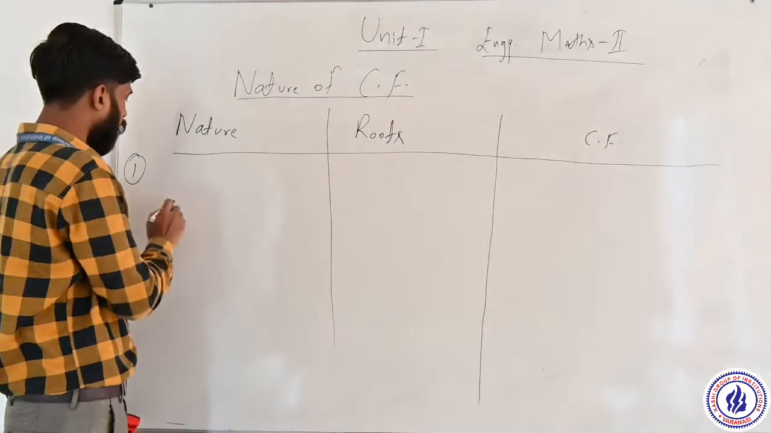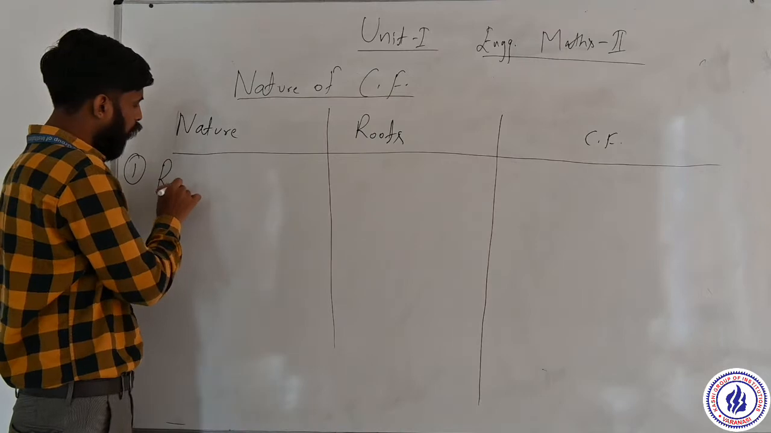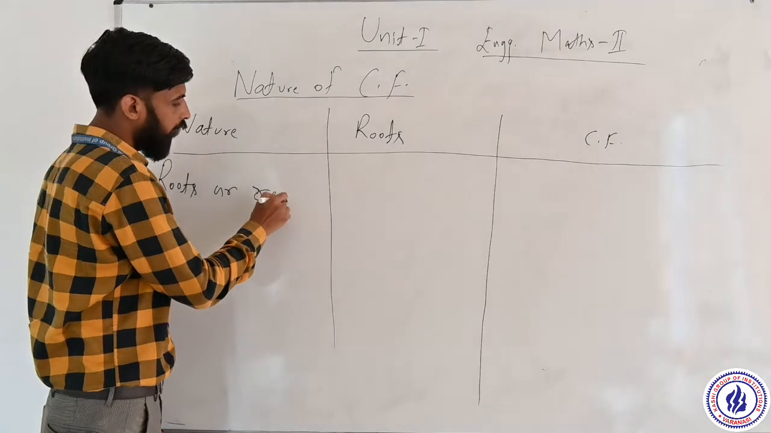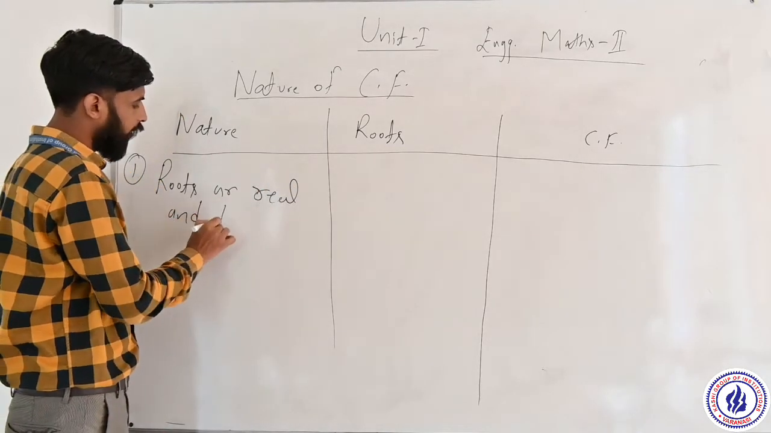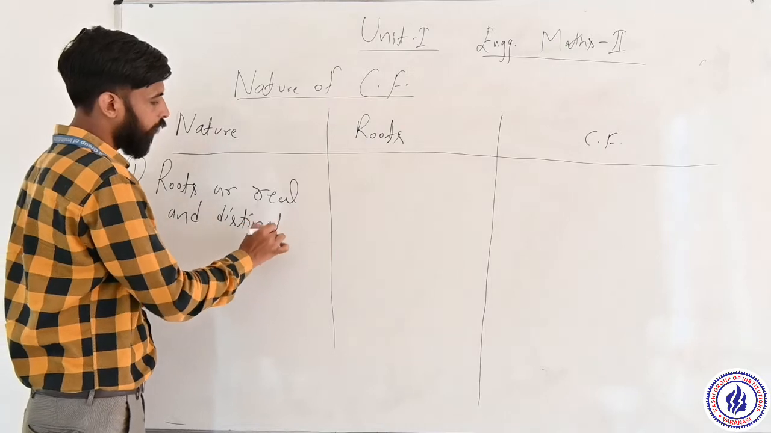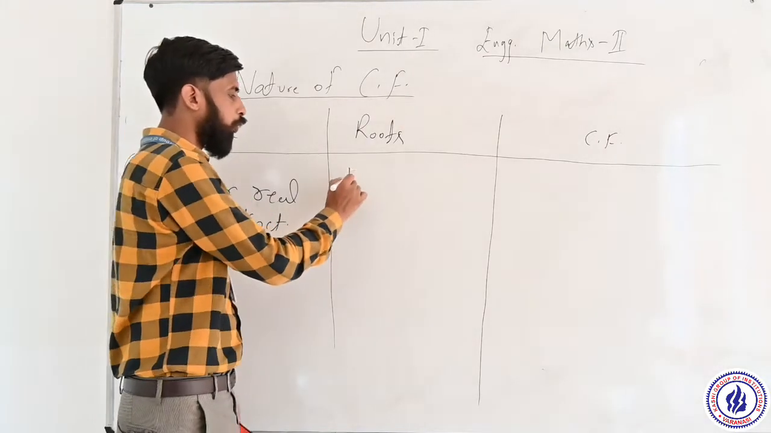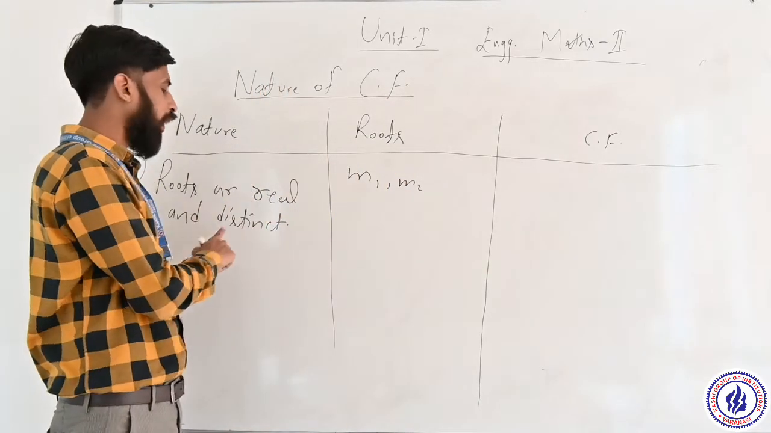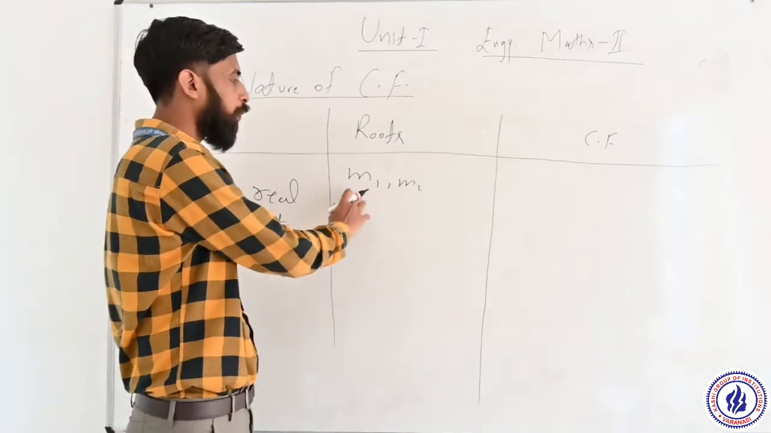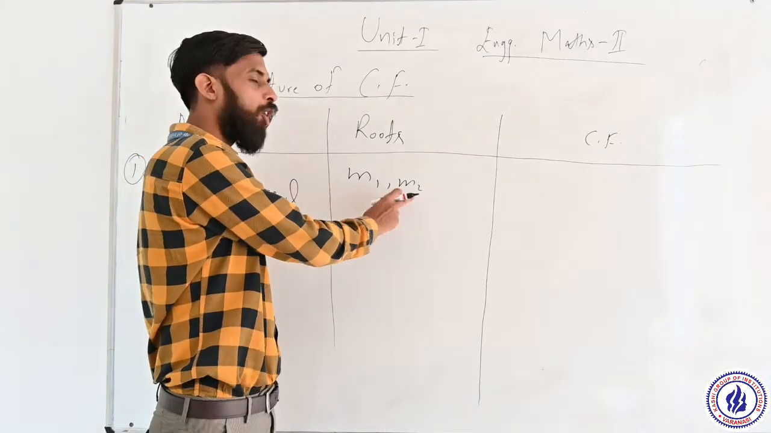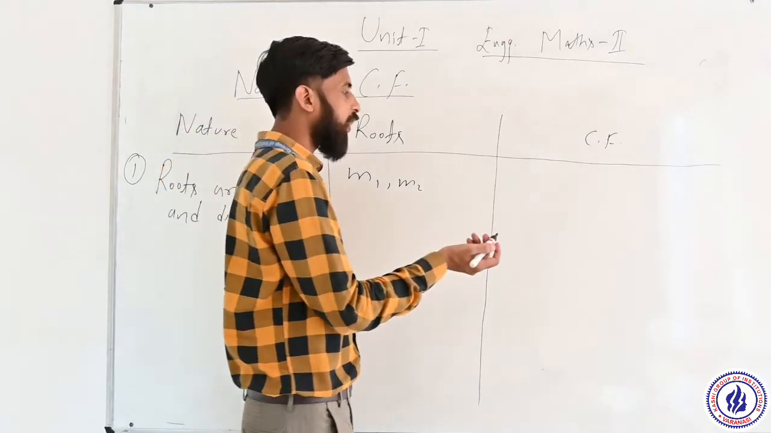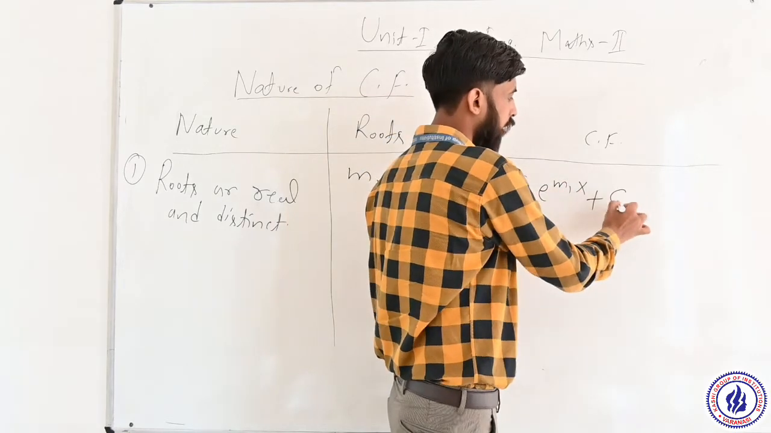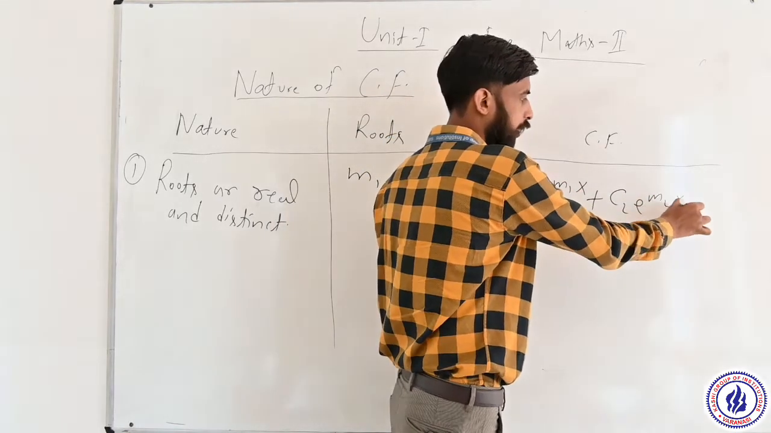So in first, roots are real and distinct. Suppose we have two roots m1, m2, and the roots are real and both are distinct, means m1 and m2 are both different and both values are real, then complementary function is c1 e to the power m1x plus c2 e to the power m2x.